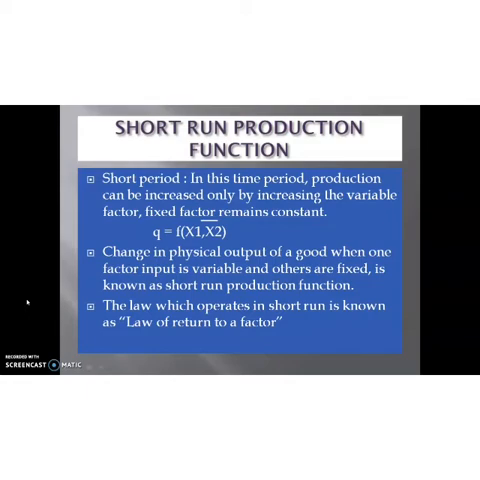So, in the short run, output is a function of fixed and variable factor. That is, Q is equal to F of x1 and x2. Here x1 and x2 are the inputs, and among these factors, x1 is the variable factor, x2 is the fixed factor. So, the change in physical output of a good when one factor input is variable and others are fixed is known as short-run production function.